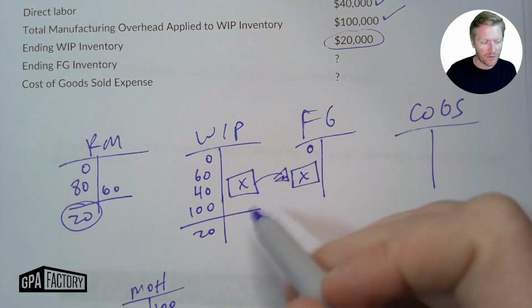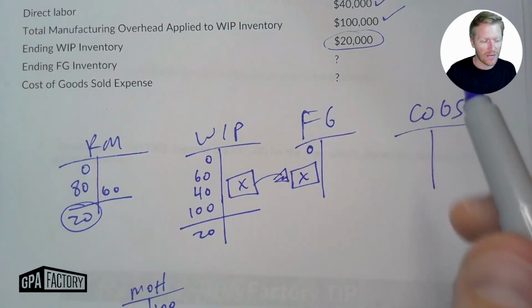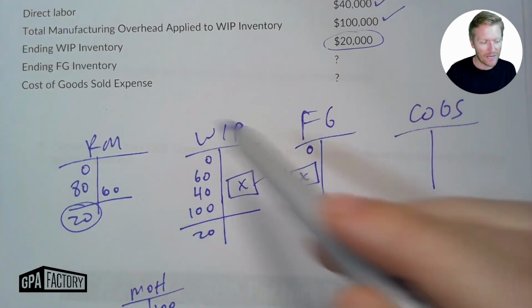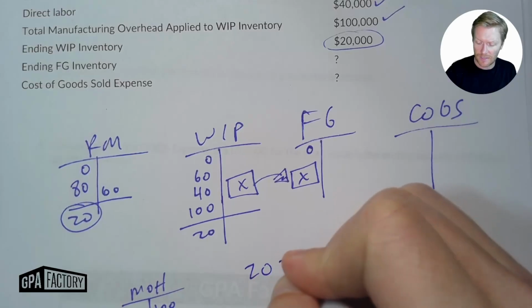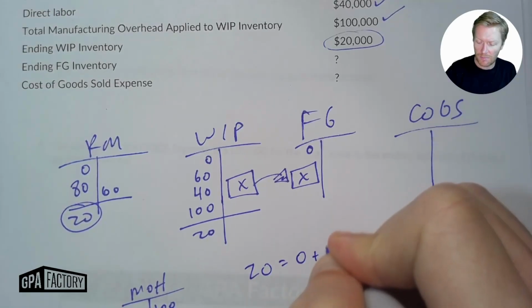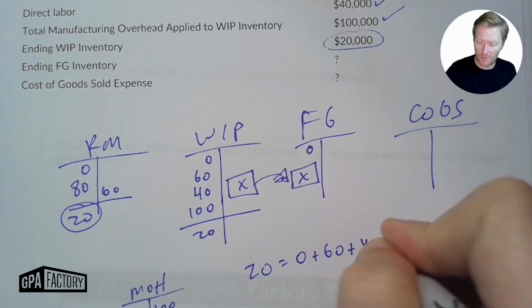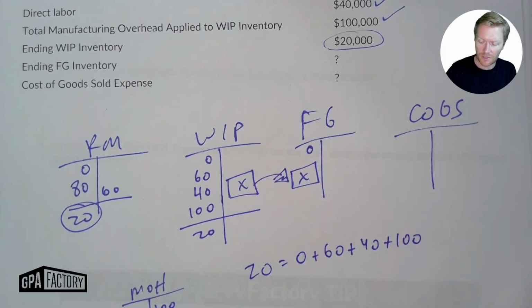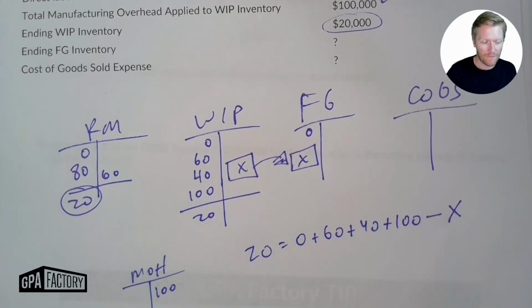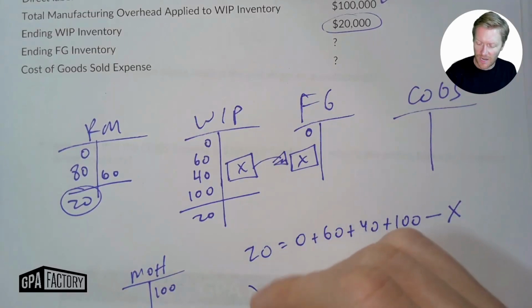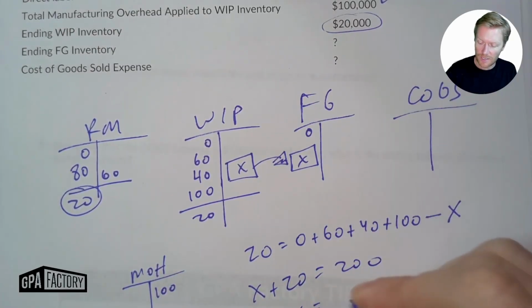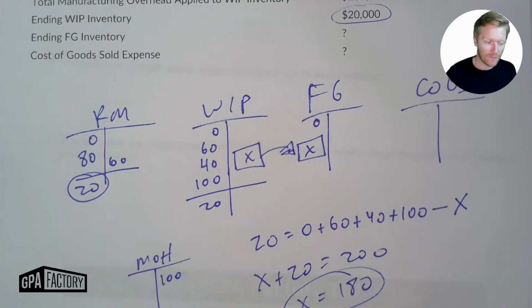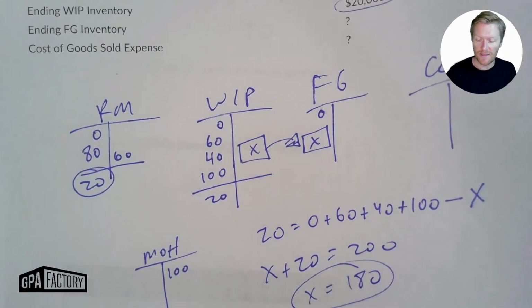And then here's what we can do. Work in process, there's definitely a lot going on here, but we can take this and translate it into an equation. We can say that our ending balance is equal to beginning balance plus what makes it go up, direct materials, direct labor, manufacturing overhead, minus what left or what went out on the right. Move X to the other side. We've got X plus 20 equals 200. X equals 180. So X is 180,000.